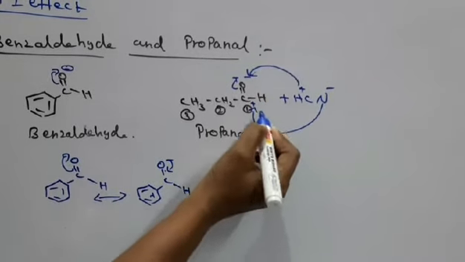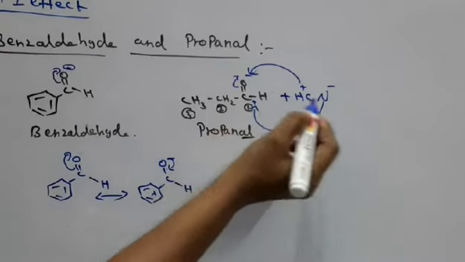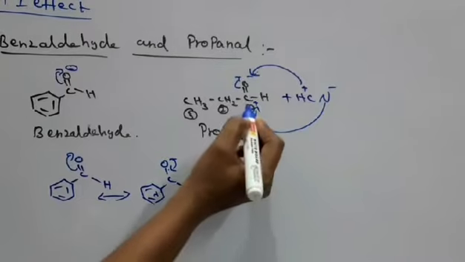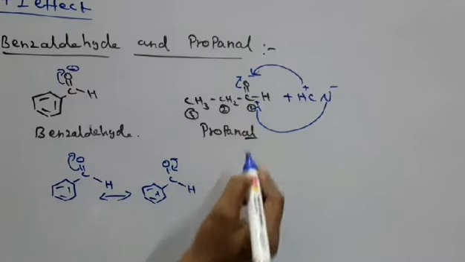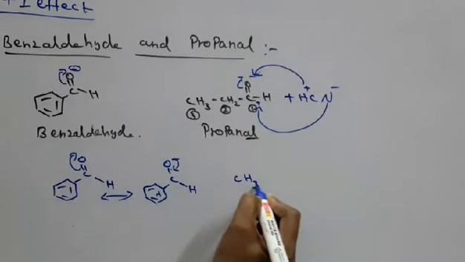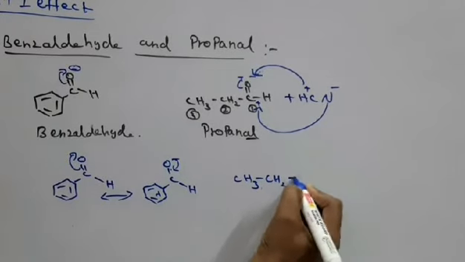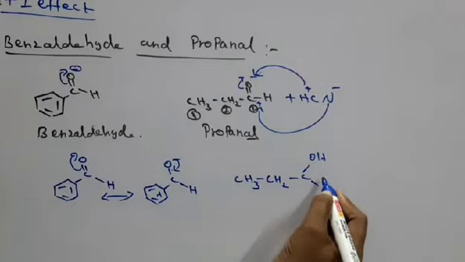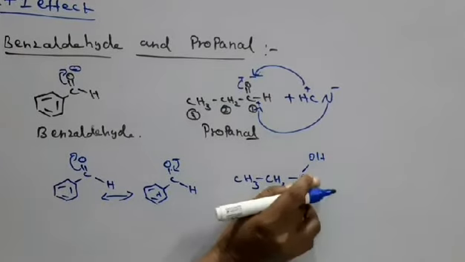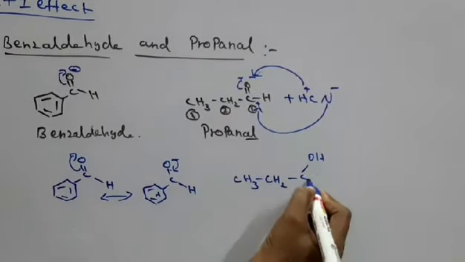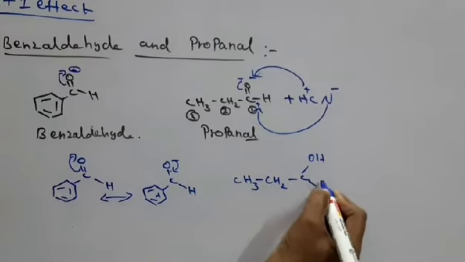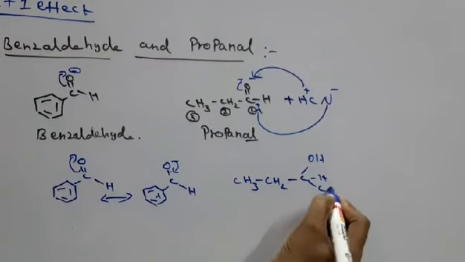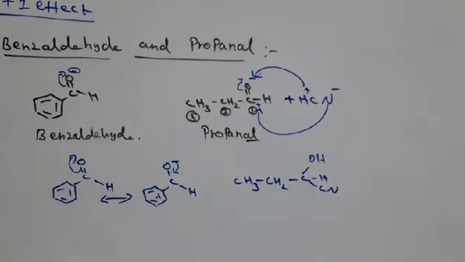So nucleophilic addition takes place very easily, and we can get the product easily, CH3, CH2, CH, OH, CN.